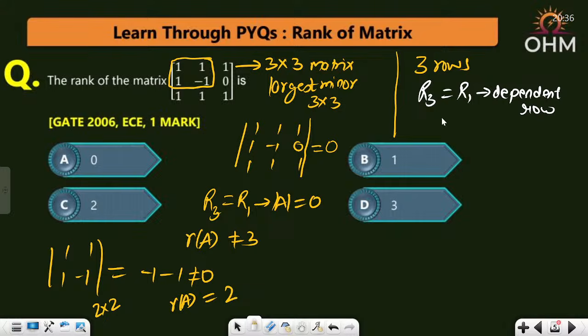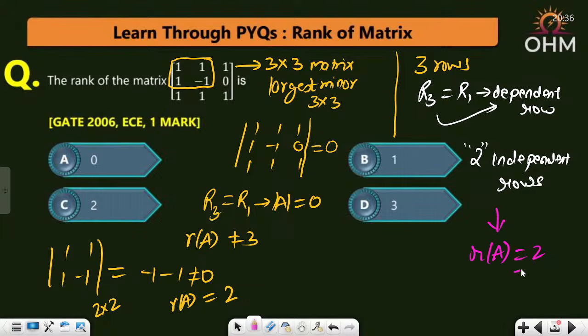R3 is a dependent row. So out of 3 rows, 1 row goes dependent. I have 2 independent rows, and eventually the rank of the matrix we obtained is also 2.